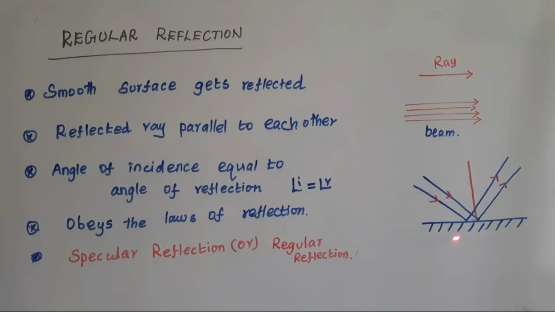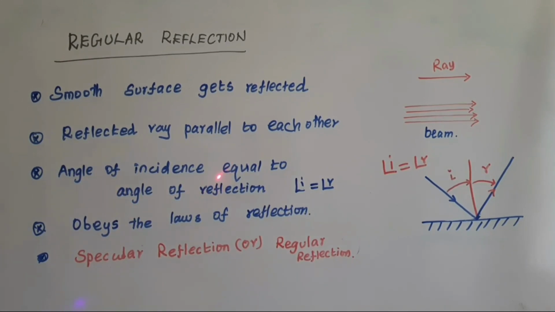When the light falls on this mirror, I mean a smooth surface, this is the incident ray and this is the reflected ray. Both these incident rays are parallel to each other. In the same way, both these reflected rays are parallel to each other.